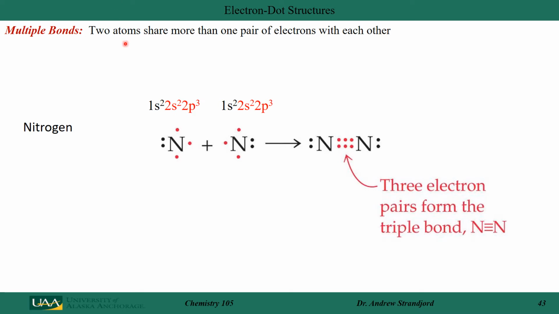Some atoms, like nitrogen, can actually share 3 pairs of electrons to form what is known as a triple bond. If we look at the Lewis dot structure for atomic nitrogen, I've drawn this as if I have 3 unpaired electrons and 1 paired electron on this nitrogen, and 3 unpaired and 1 paired on this nitrogen. If I form a triple bond, I share 6 electrons now between the nitrogens. You can see I have 8 around this nitrogen and I have 8 around this nitrogen. We represent this as a triple bond now.